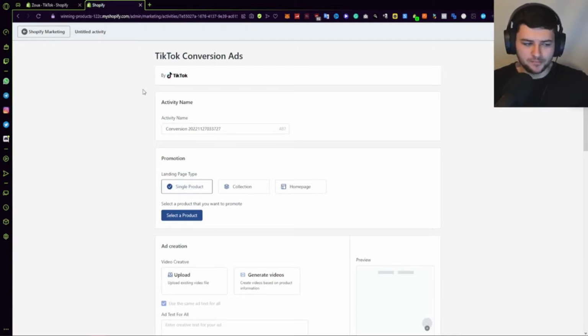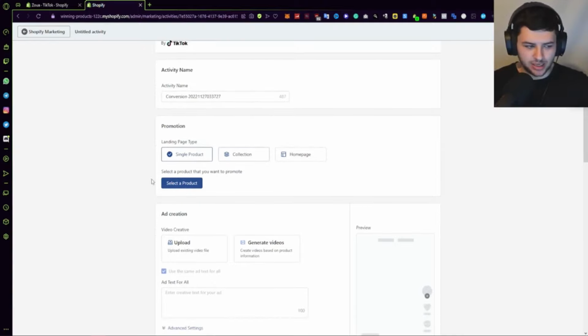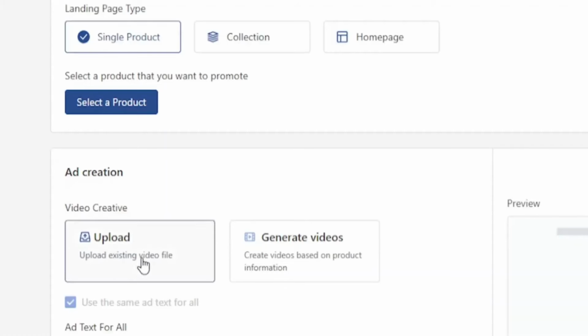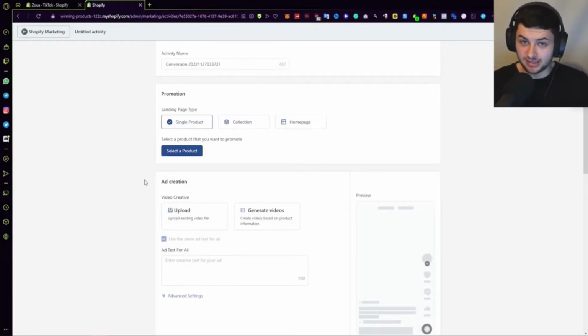Now, one thing to know is when we create an ad in the TikTok ad campaign creator, we have the video creative over here, which is what we're going to be using. Now, if you don't have an ad creative, basically the ad video to show on TikTok, if you haven't created one yourself, or if you haven't had one professionally made, that's going to be a problem. So you need to do that first.